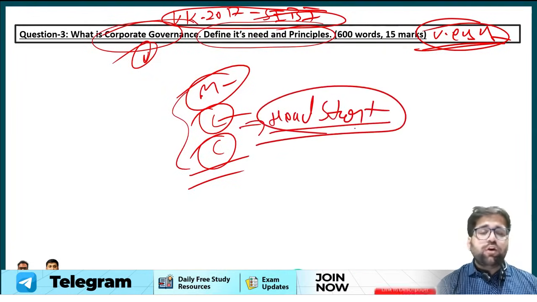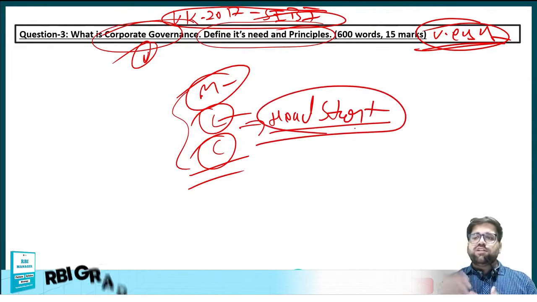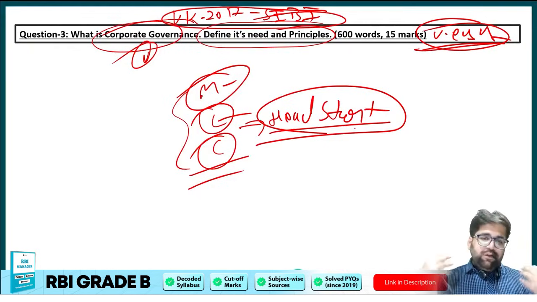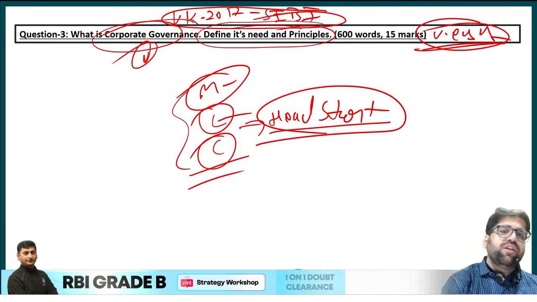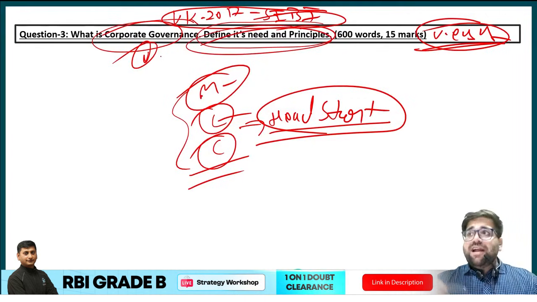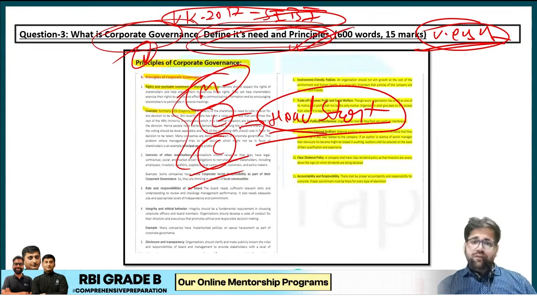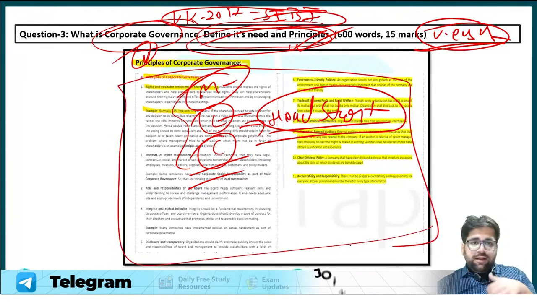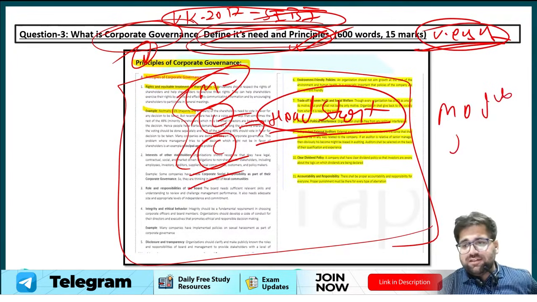Having a head start in your introduction will give you a flow. Many people will define motivation as a general process of motivating others. This is not a good approach, I would say. Use the standard definition of Maslow and you could have easily answered this question. In the body part, define what the need is, why there is a certain scam, that's why we need corporate governance, and then end with the principles. We have covered this particular question in your concept notes as well, and we are also providing certain model questions and answers.